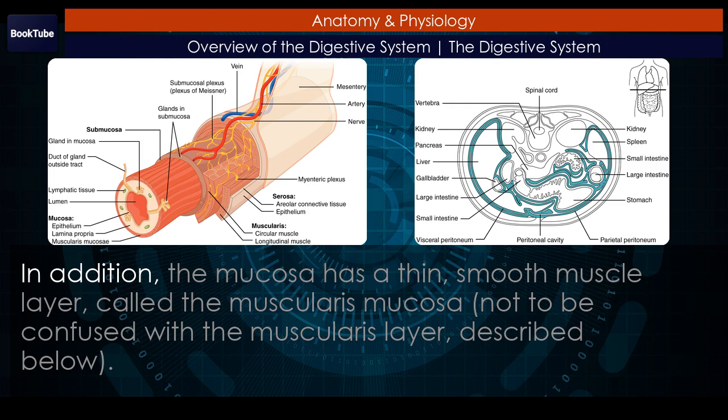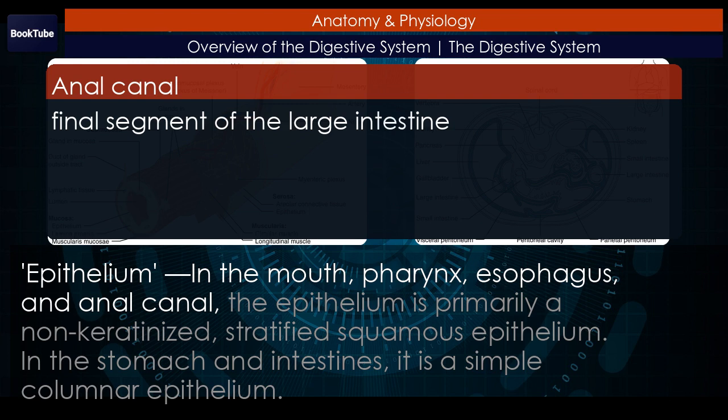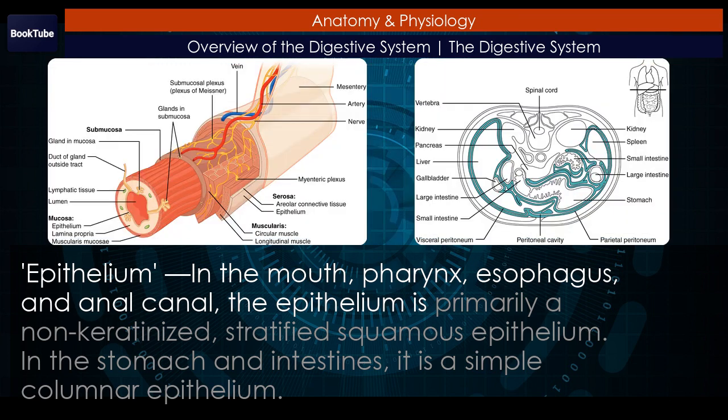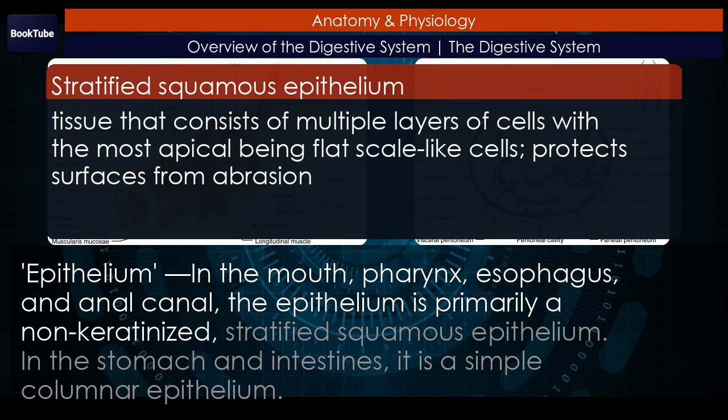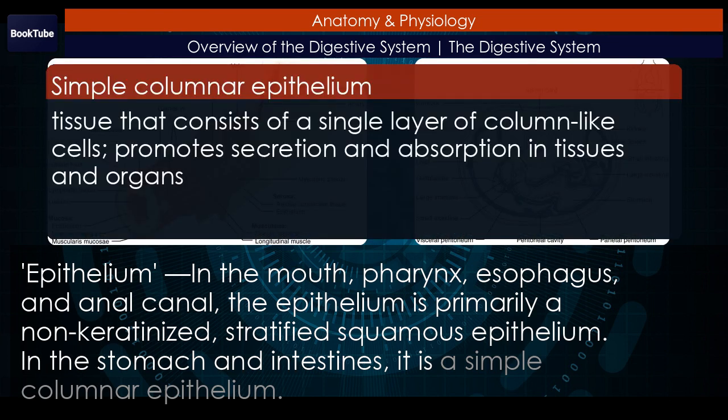In addition, the mucosa has a thin, smooth muscle layer, called the muscularis mucosa, not to be confused with the muscularis layer, described below. Epithelium. In the mouth, pharynx, esophagus, and anal canal, the epithelium is primarily a non-keratinized, stratified squamous epithelium. In the stomach and intestines, it is a simple columnar epithelium.